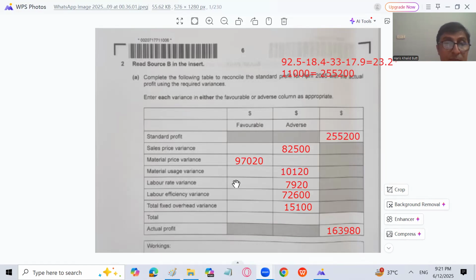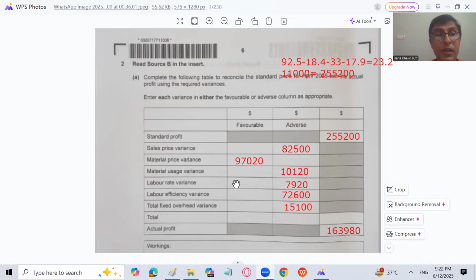The standard profit, the flex profit, is 255,200. I will add the favorable variance, which is 97,020, and I will subtract all the adverse variances: 82,500 sales price, 10,120 material usage, then labor rate variance of 7,920, labor efficiency 72,600, minus 15,100. You will get the answer for this particular question easily, right? So this is how we are done with this question.